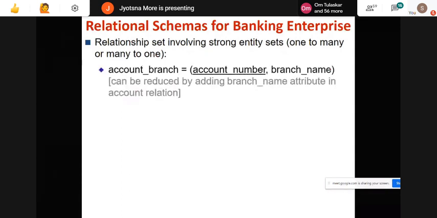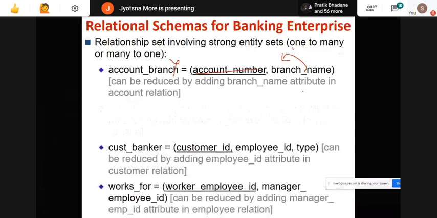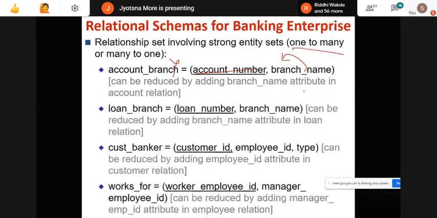But if we are already adding branch name as a foreign key into account, there is no need to draw an extra table for unnecessary redundant data. So for one to many and many to one, we don't need to show a separate table like this. All these are reduced. No need to go for a new table. I have just kept this for your understanding. You are not supposed to show this in the relation schema.